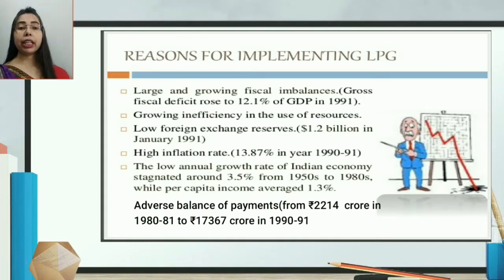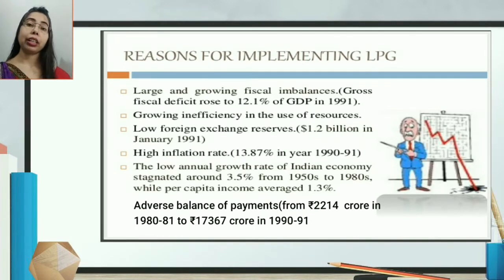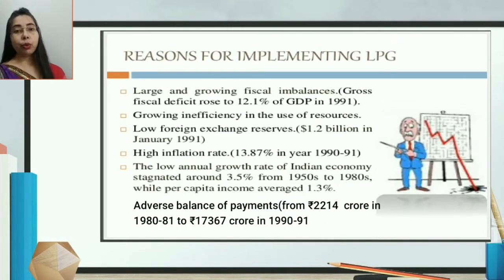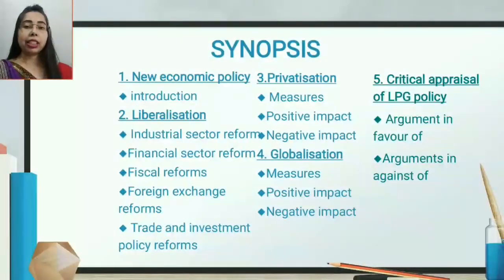Here I have given you the rate: 2,214 crore was the deficit in 1980 to 81. Now the deficit, meaning the adverse condition, was 17,367 crore in 1991. You can understand what the BOP condition was. It means we were in a condition where, unless we took a loan from other countries or the World Bank, we would not be able to overcome the situation. So, what steps did India take to deal with all these things?